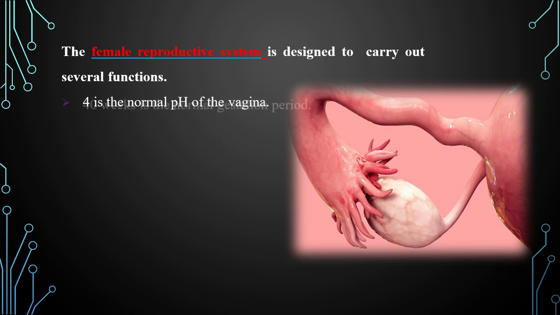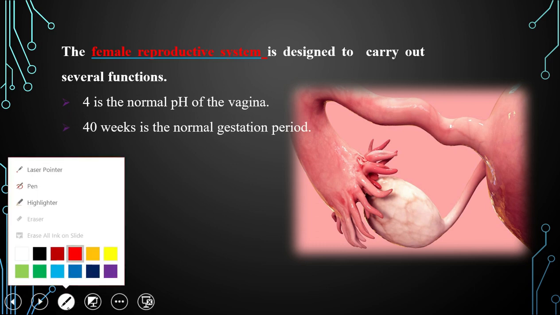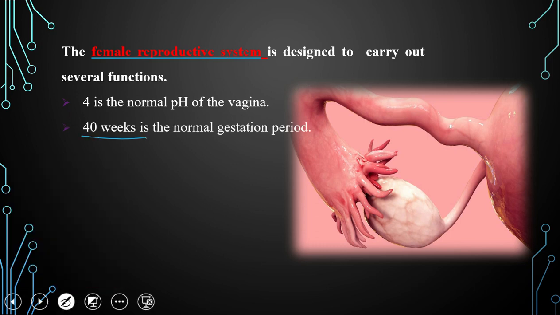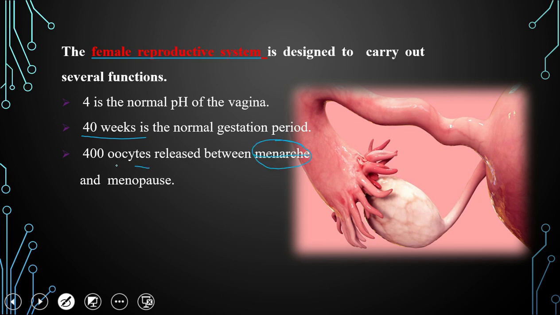of the vagina. 40 weeks is the normal gestation period, that is the period of pregnancy for fetus development. 400 oocytes are released between the menarche and menopause. Menarche is the first menstruation, and menopause is the period at which menstruation stops. That age is called menopause. So 400 oocytes are released during this reproductive phase.